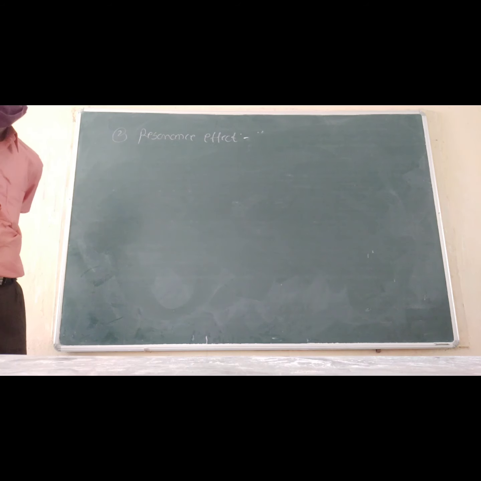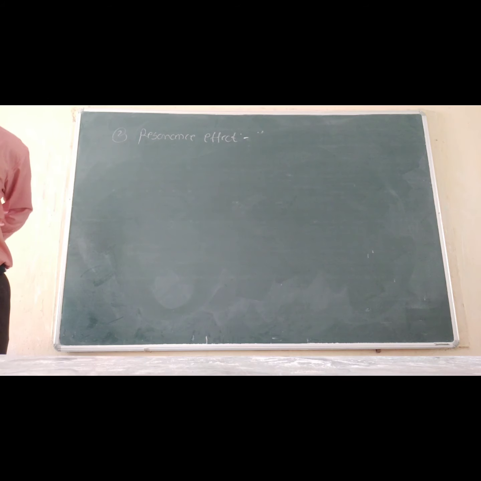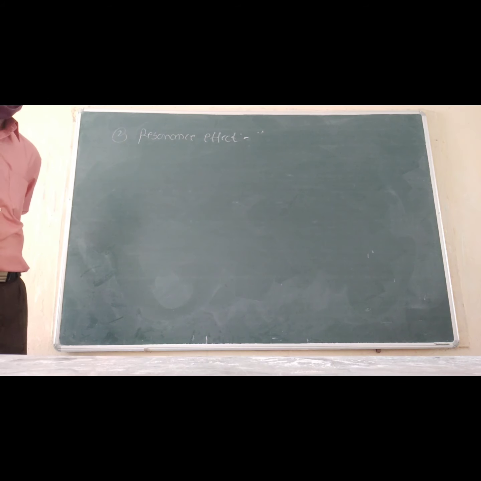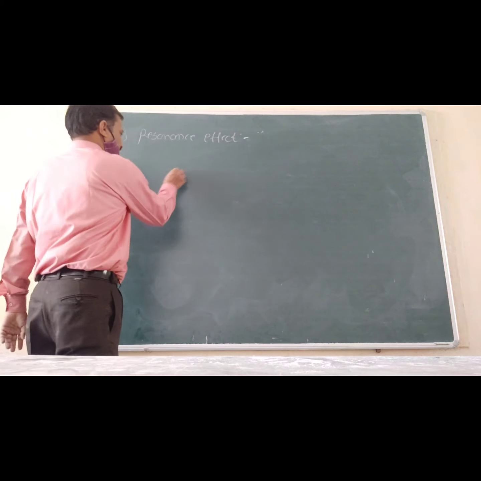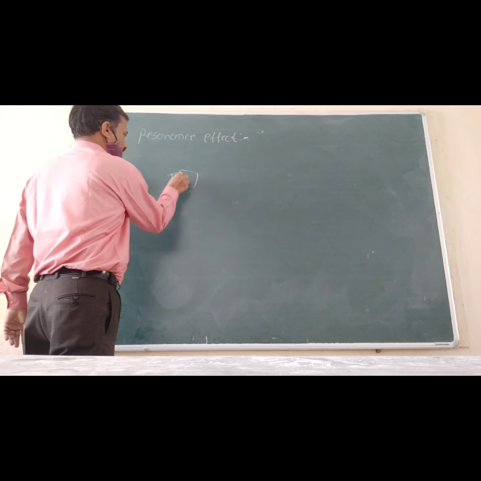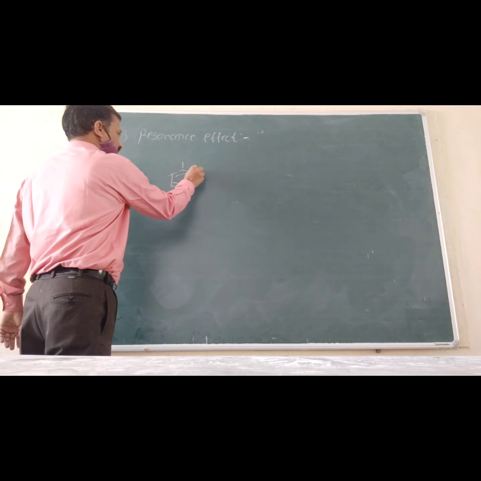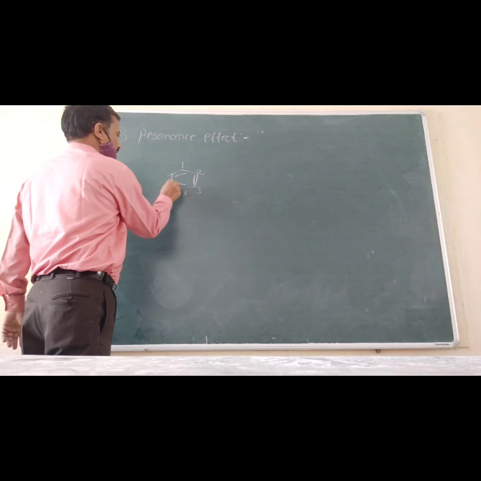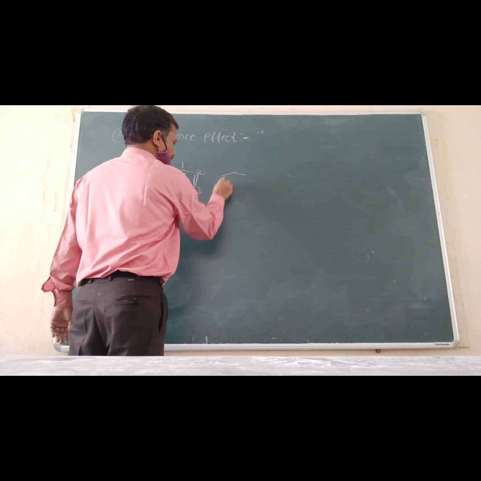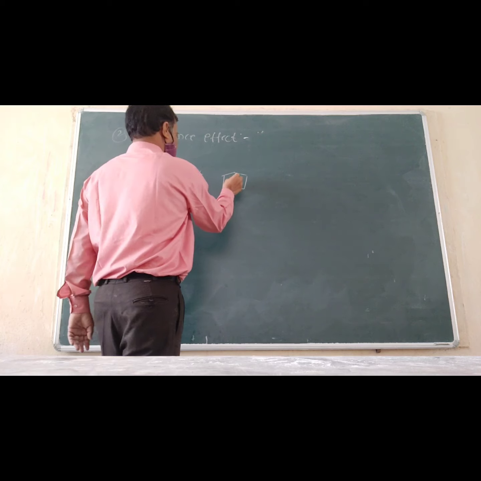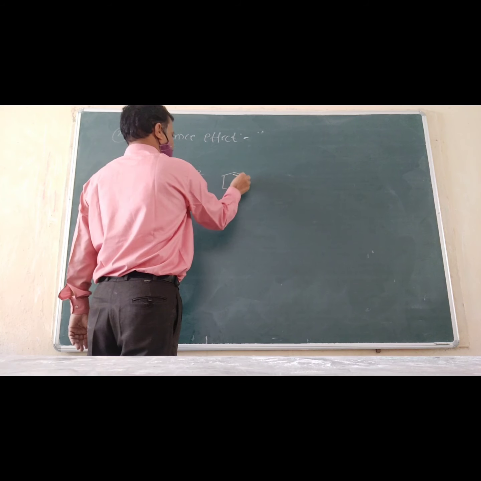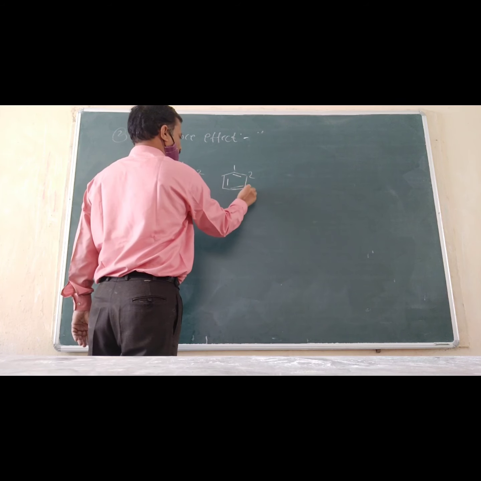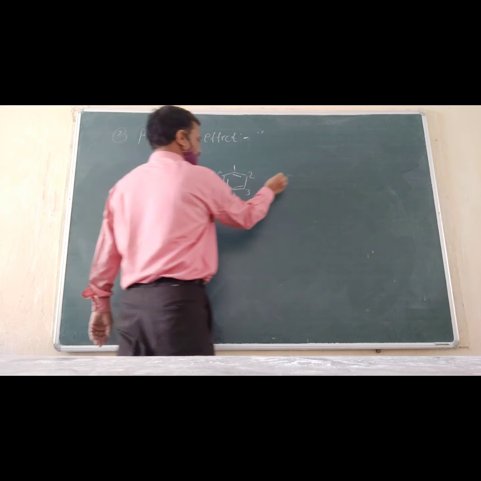Resonance effect. Remember the single Lewis structure. Okay, single Lewis structure. Okay, see this benzene. This is 1, 2, 3, 4, 5, 6. Okay. 1, 2, 3, 4, 5, 6.